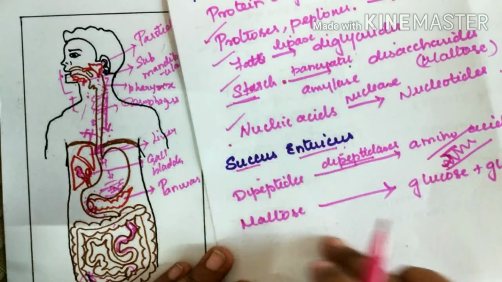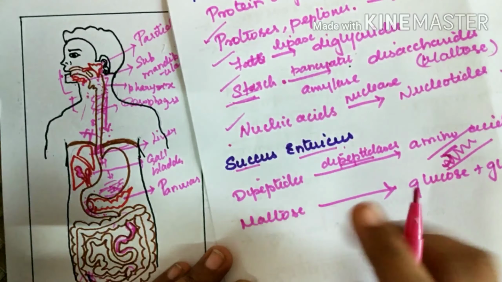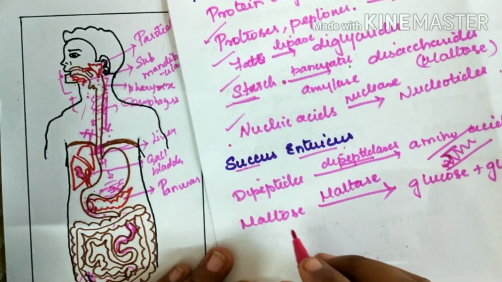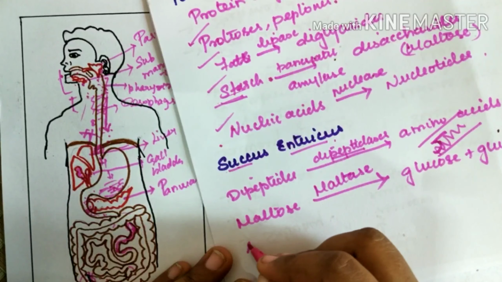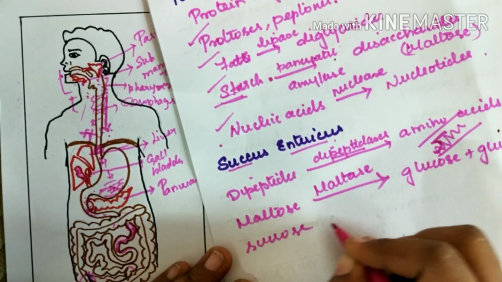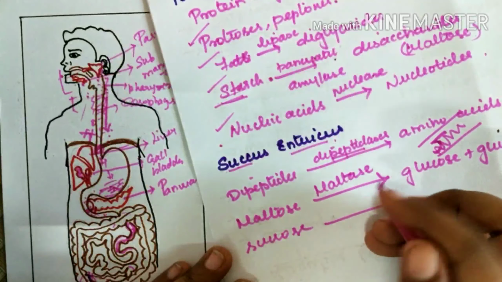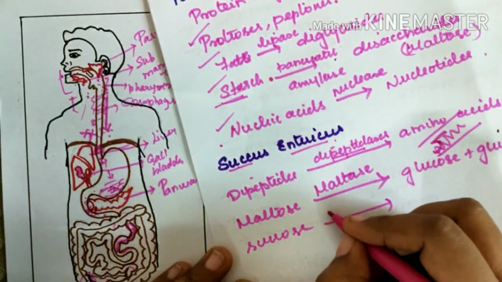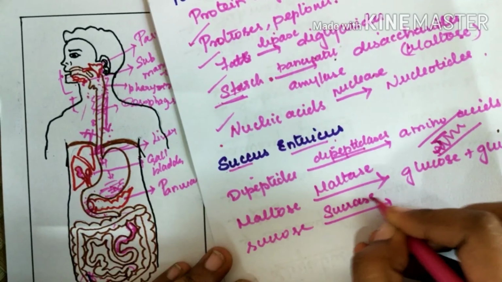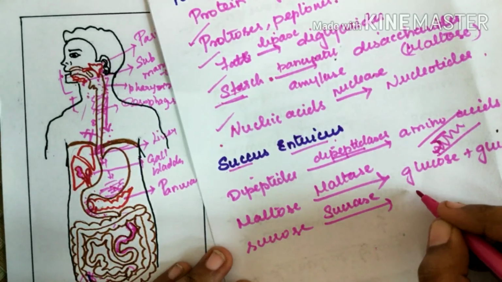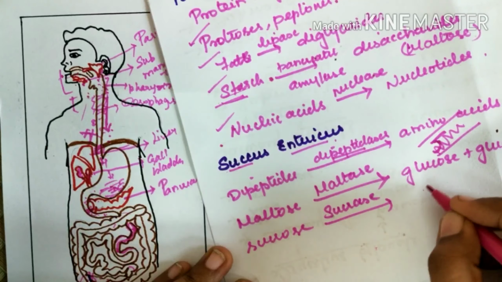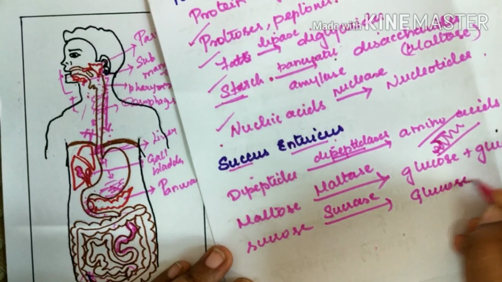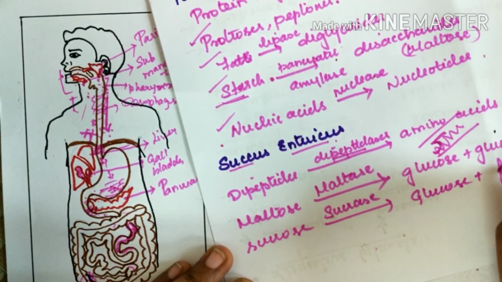This process is done by maltases. Similarly, sucrose is also present in the food. A certain amount of sucrose still remains, and it is broken down by sucrases. Sucrose is a combination of glucose plus fructose.